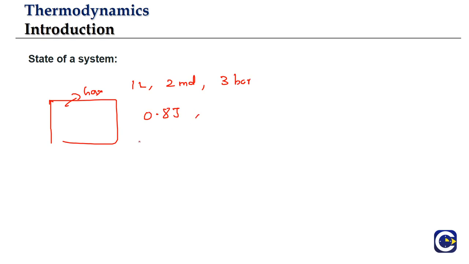So if you have a unique combination, like volume as 1 liter, number of moles is 2, pressure is 3 bar, internal energy is 0.8 joules. So we have a unique combination of these variables given to us, and that is going to be describing a state of a